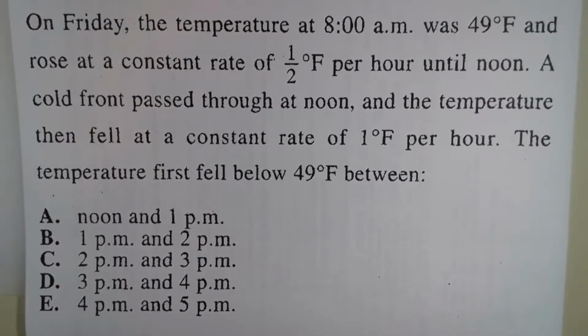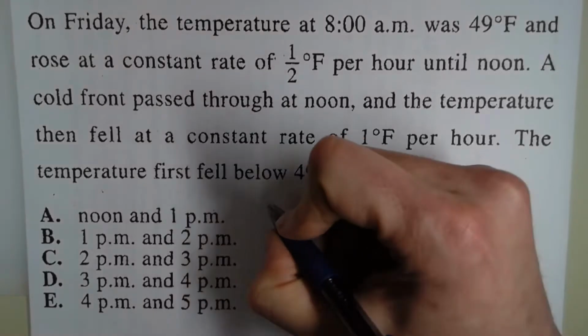In today's problem, it reads: on Friday, the temperature at 8 a.m. was 49 degrees and rose at a constant rate of 1/2 a degree Fahrenheit per hour until noon. A cold front passed through at noon, and the temperature then fell at a constant rate of 1 degree Fahrenheit per hour. The temperature first fell below 49 degrees Fahrenheit between what times? Okay.